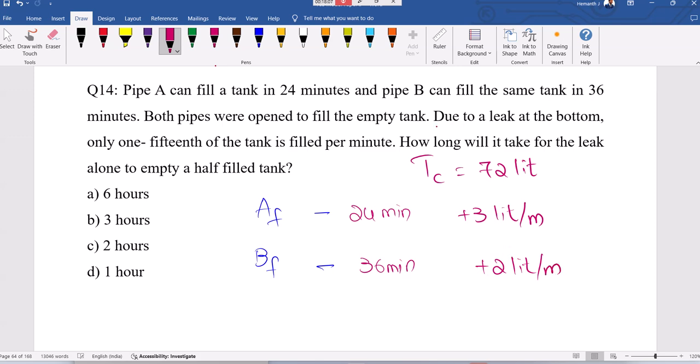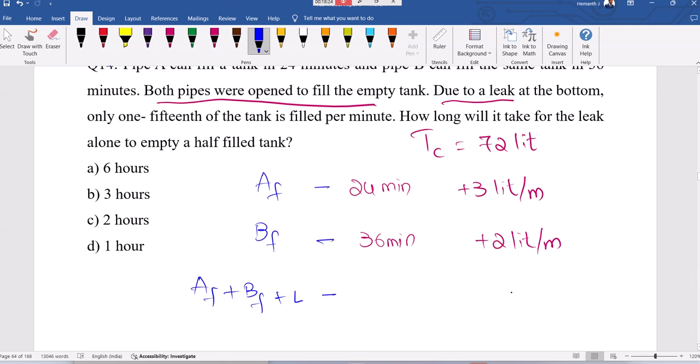But when both pipes are opened, due to leakage also there. So A open, B open and leakage, right? They said 1 by 5th of the tank is filled. Tank is 72. 1 by 5th of that means 72 by 5 only filled, liter per minute. So this is what the efficiency indirectly they given. 72 is what we take in the tank capacity.